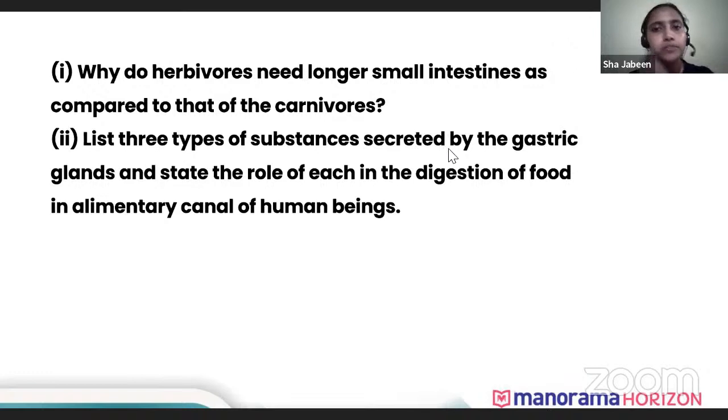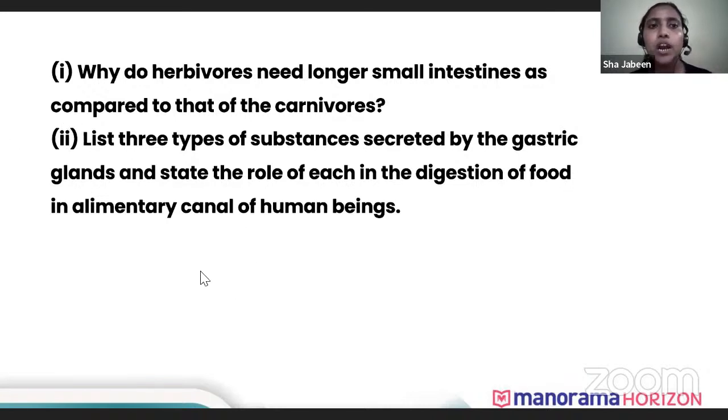Now, list 3 types of substances secreted by gastric glands. I have already told you the 3 types of substances secreted by gastric glands. One is mucus, second one is HCl, and the third one is pepsin. And the functions also you all know.